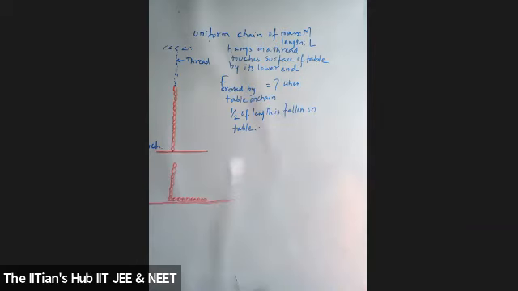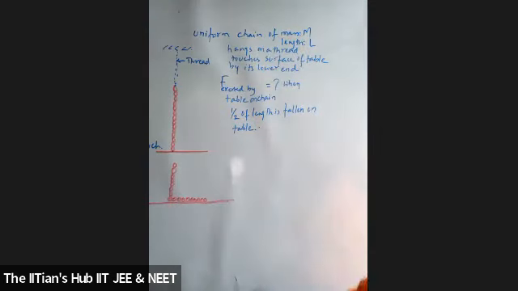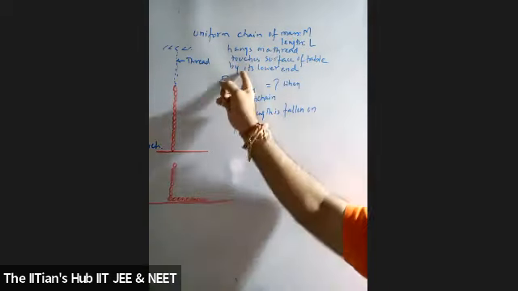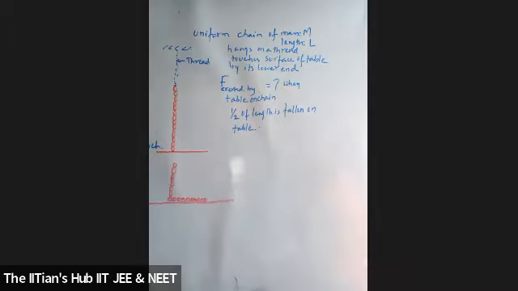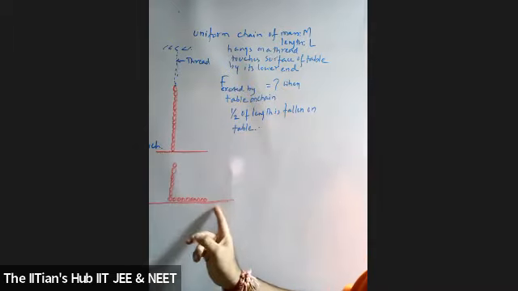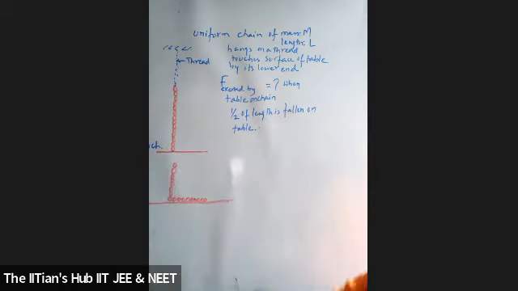So students, again, a uniform chain of mass capital M and length L is given to you. It hangs on a thread and touches the surface of the table by its lower end. The force exerted by the table on the chain is to be found out. Half of the length has fallen on the table. So out of the total length, a part of it is hanging and a part has fallen onto the table. I need to find the force exerted by the table on the chain. Students, hope the question is clear. Yes, sir.